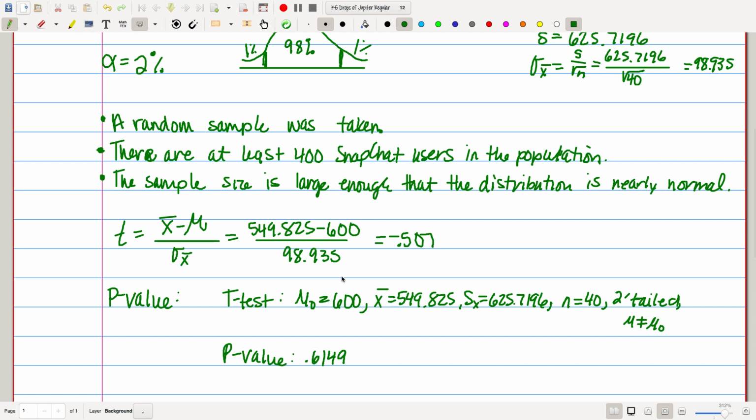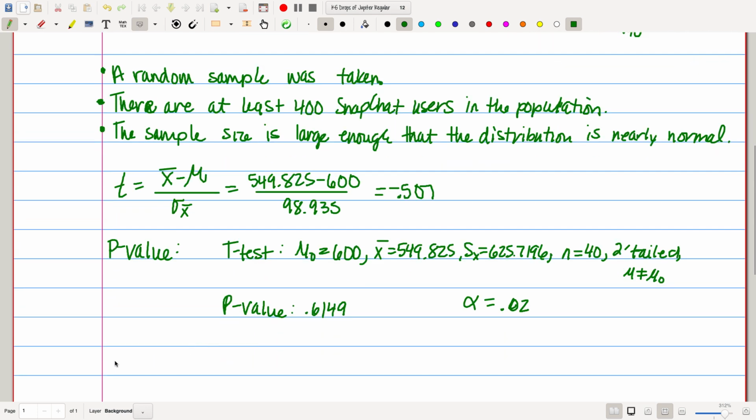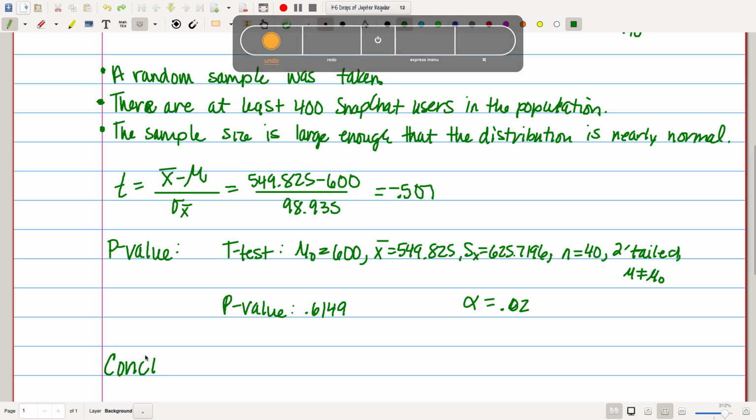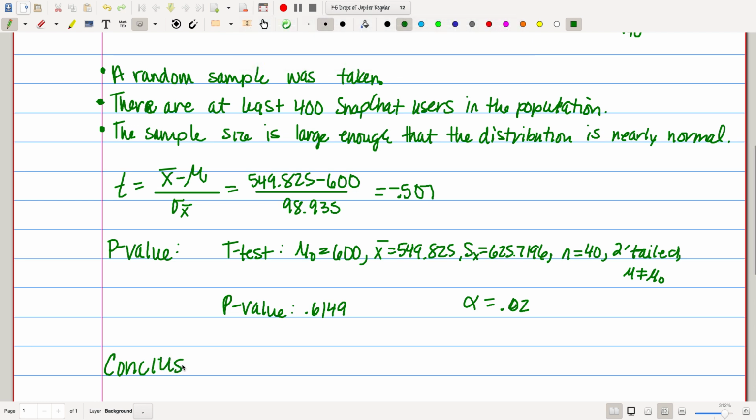Now, remember, our alpha is 0.02. If p is lower than alpha, we will reject, but it's not. So we're not going to reject. So remember, those words are fail to reject. So conclusion, if I could spell, this would be great. So conclusion, fail to reject H sub 0, since 0.6149 is greater than 0.02. So we're not going to reject it.